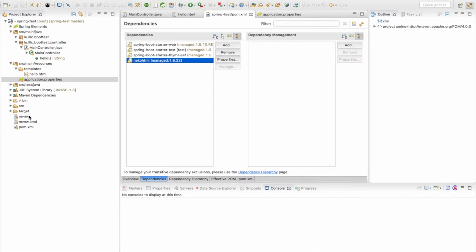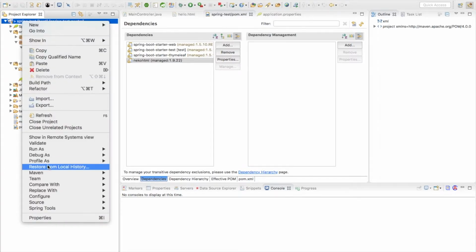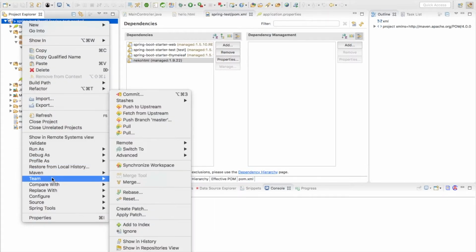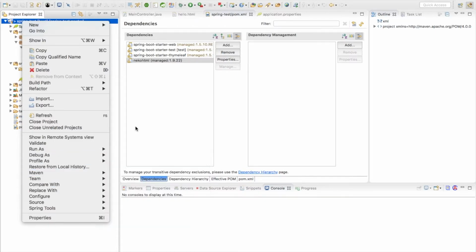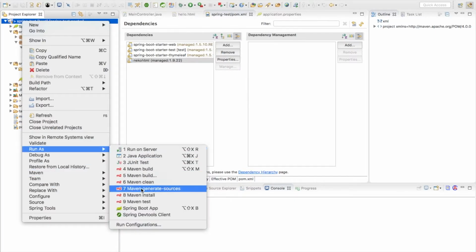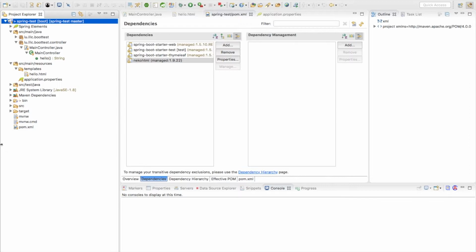If you clone my repository and start it, you can first go to Maven and update the project, and then better run Maven install. It will install everything, and it will also generate the jar files.